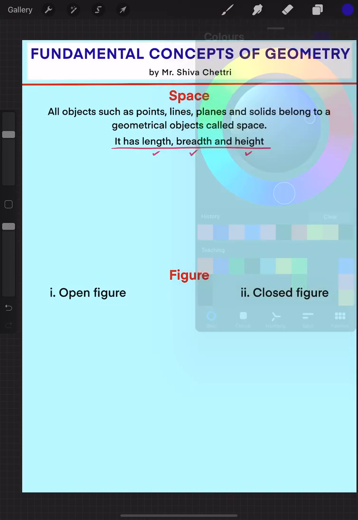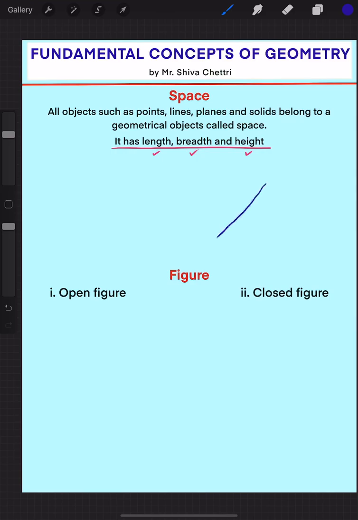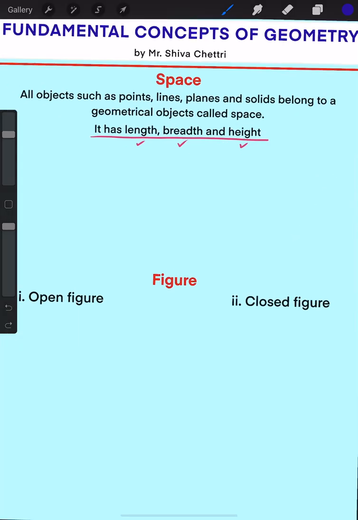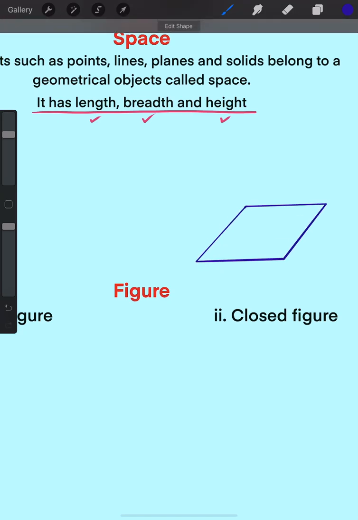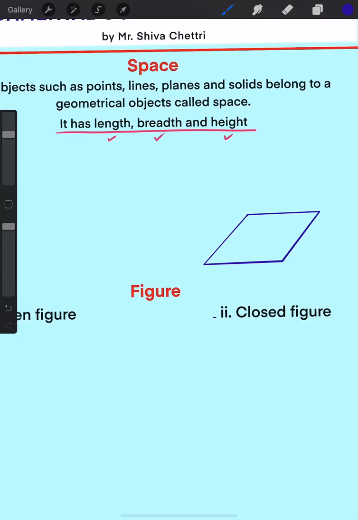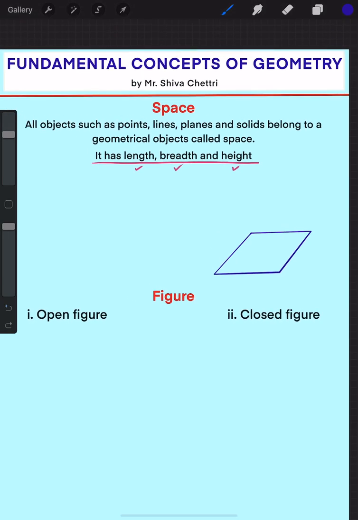Let me draw the earlier drawing again. It was like this, or else I'll draw it a little smaller. So this was a plane for me in a previous session.